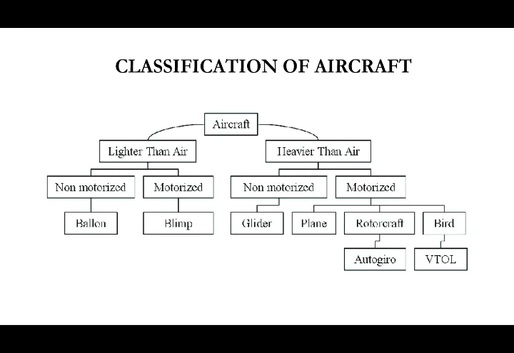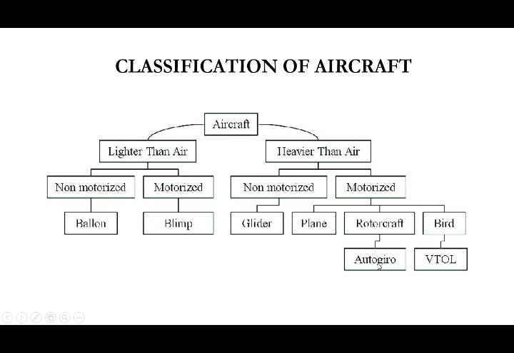And then heavier than air. Heavier than air is classified in the same way, non-motorized and motorized. In the non-motorized, glider is the best example. That is, in the glider, there is no engine used to move the glider. In the motorized section, we can see plane, rotorcraft, and bird. Plane means any plane like civil, cargo or military aircraft. Rotorcraft means helicopters. Autogyro is a small machine that carries only one person for demo purposes. A bird or ornithopter.